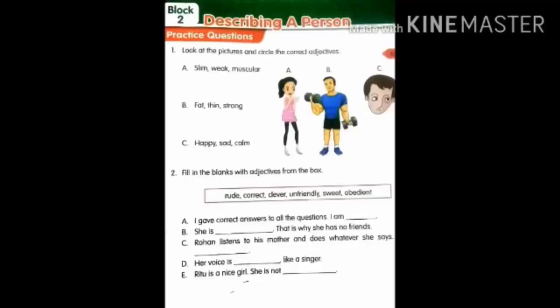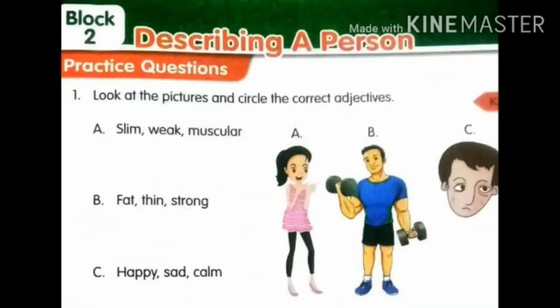Children, now open your textbook page number 17 and see the first question. Look at the pictures and circle the correct adjectives. Can you see the first one? See the first picture, A. Can you see a girl? Check whether she is slim, weak or muscular. Basing on that, you circle the answer.